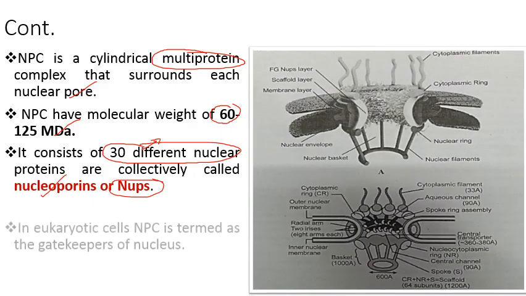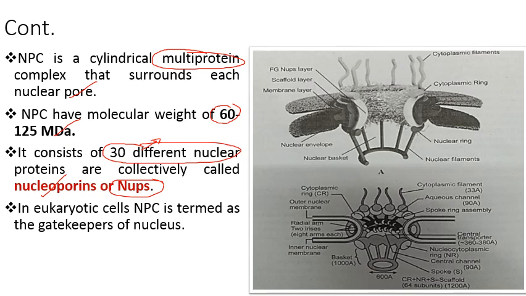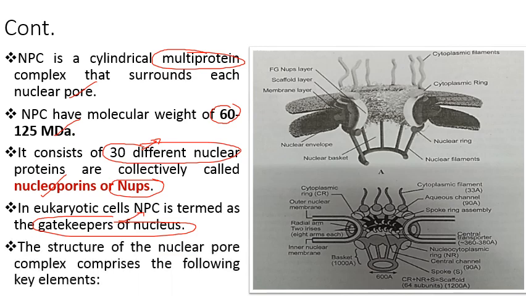In eukaryotic cells, NPC is termed as gatekeeper of the nucleus, as we know that it controls the flow of substances, that's why it acts as a gatekeeper. The structure of nuclear pore complex comprises the following key elements.